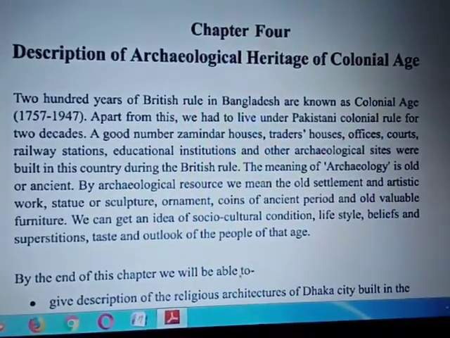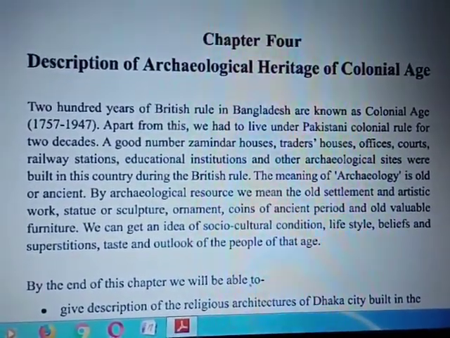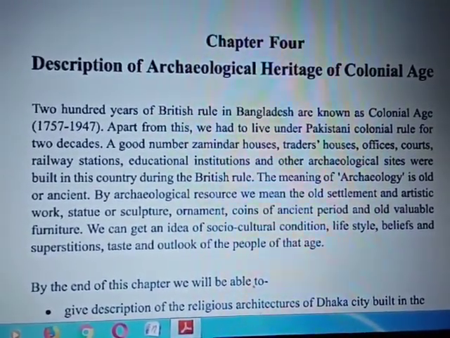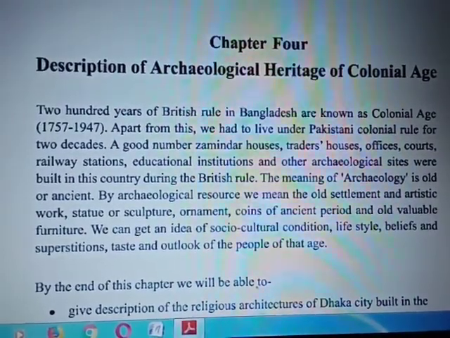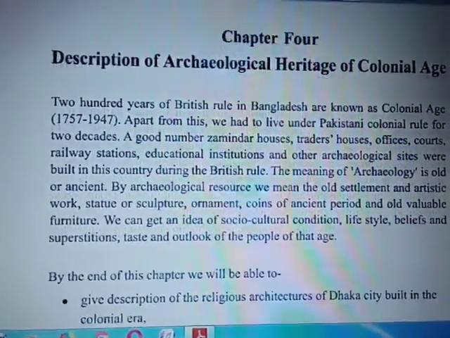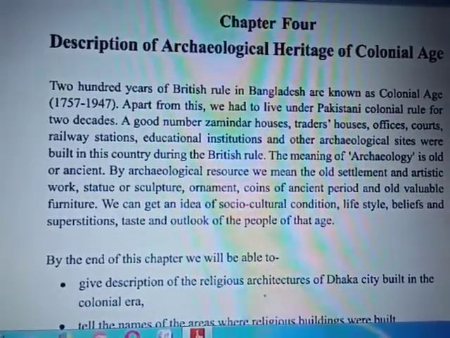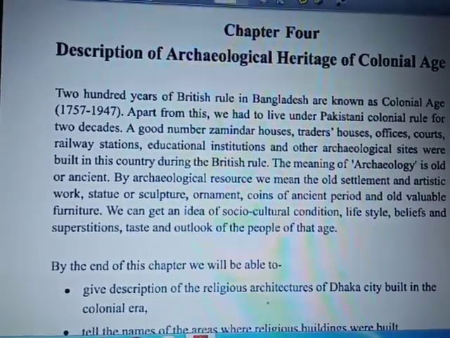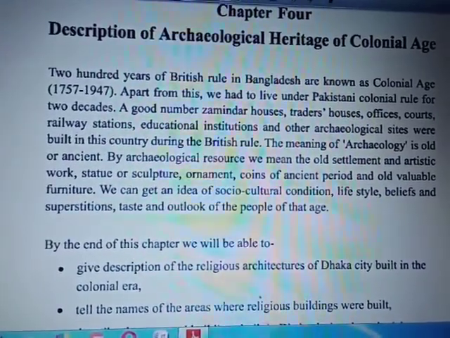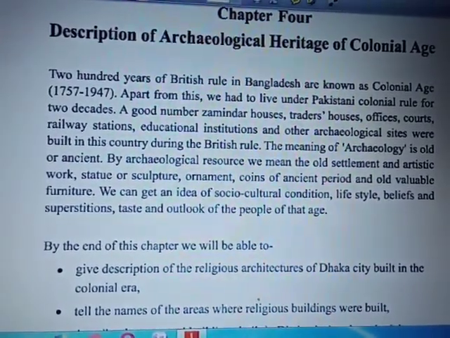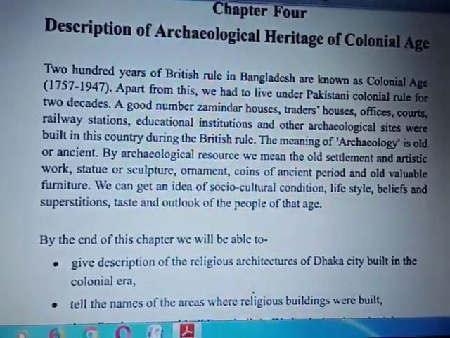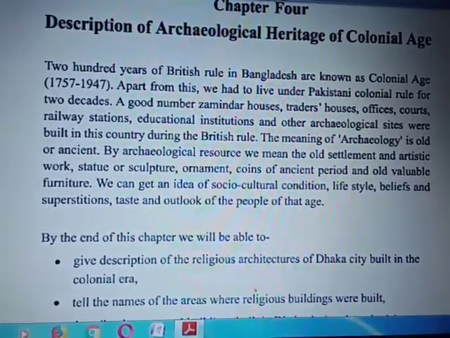Today I am going to discuss chapter 4, description of archaeological heritage of colonial age. 200 years of British rule in Bangladesh are known as colonial age. Apart from these, we had to live under Pakistani colonial rule for 2 decades. A good number of jamindar houses, traders' houses, offices, courts, railway stations, educational institutions, and other archaeological sites were built in this country during the British rule.